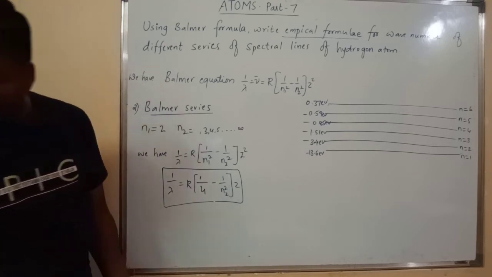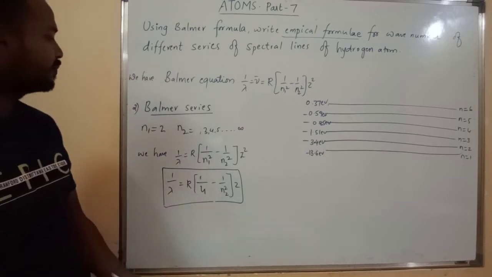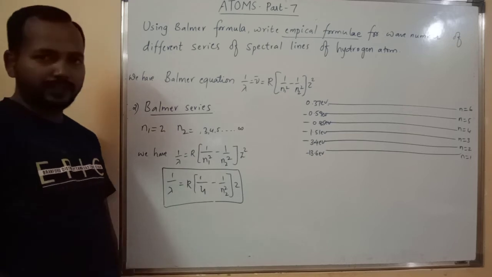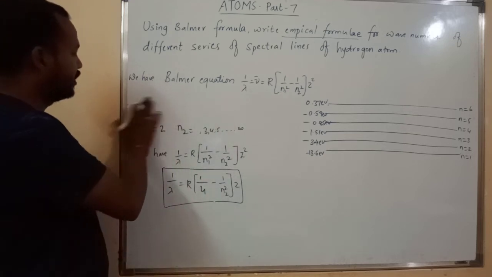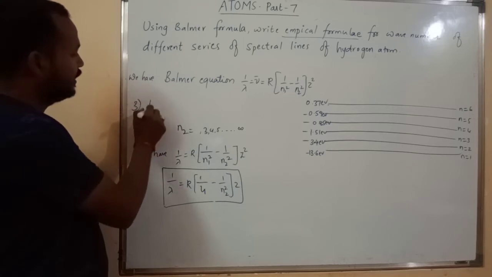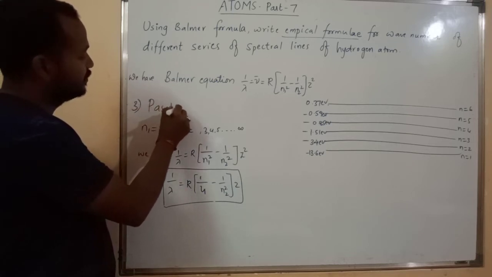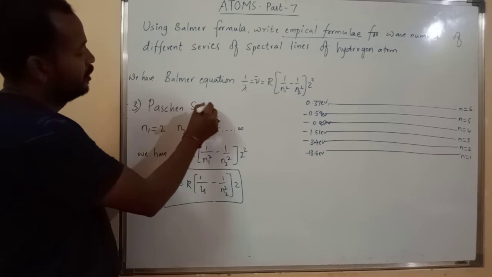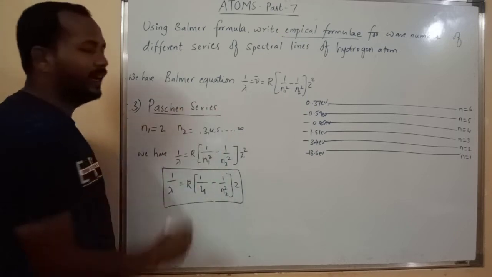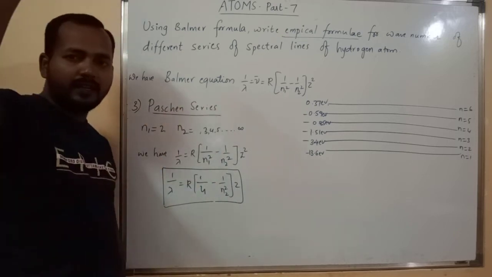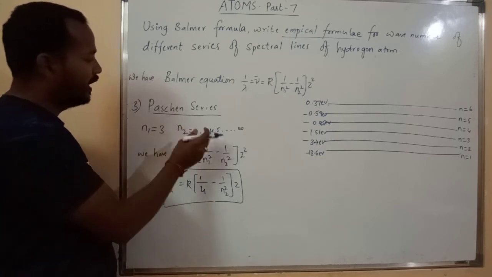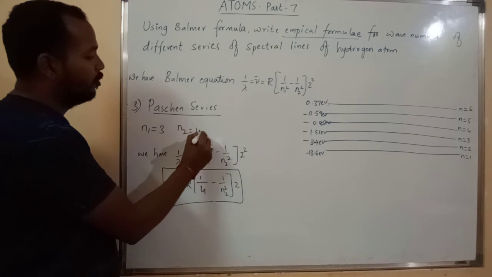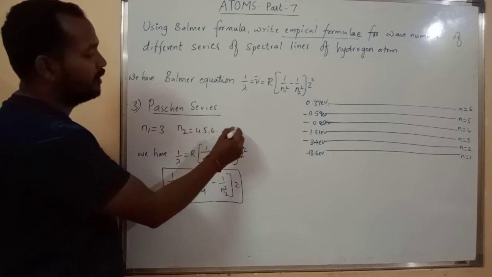And similarly we can write for Paschen series, right? This is the third one, that is for Paschen series. For Paschen series, the electron jumps from any higher orbit to the third orbit, that is n1 equal to 3 and n2 may be 4, 5, 6 and up to infinity.